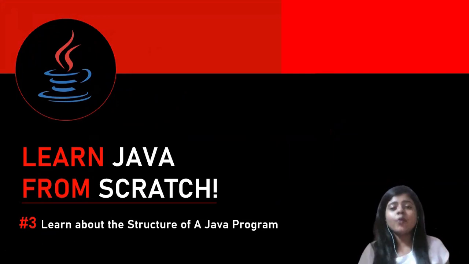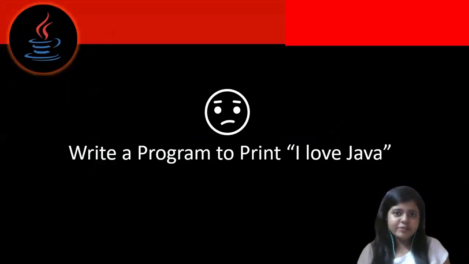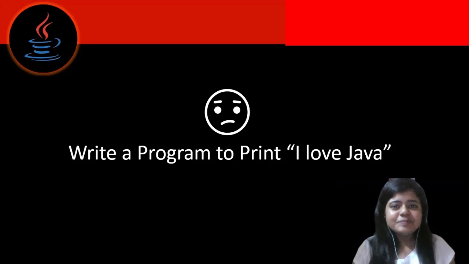In this lecture, we are going to understand the basic programming structure of a Java program. Okay, so let's get into the video. The question given to us is to write a program to print I love Java. I know Hello World is pretty common, so I just changed the line to I love Java. So let's understand the Java programming structure by solving this question. So let's start. I hope you all are excited.